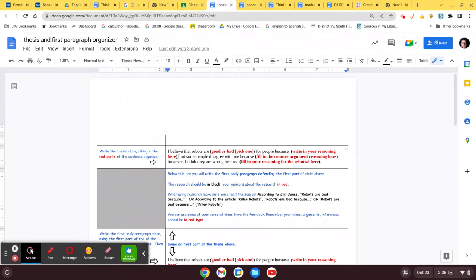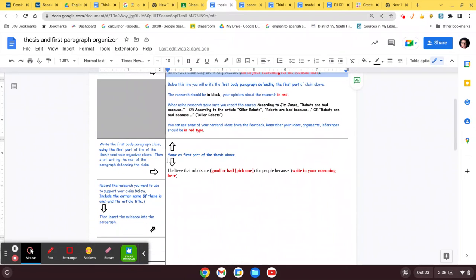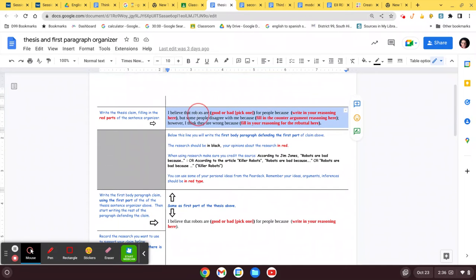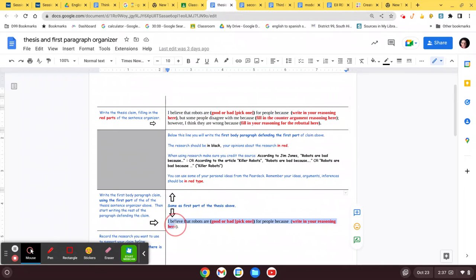Okay? So this is going to be your thesis statement, and it's going to come at the end of the introduction. And a thesis statement, remember, is a claim, but it's a claim that covers multiple paragraphs. So in this paragraph, you're going to take the first part of the robot argument, that's essentially your reasoning, and you're just going to turn it into its own small claim. And the purpose of this first paragraph is simply to prove the claim.